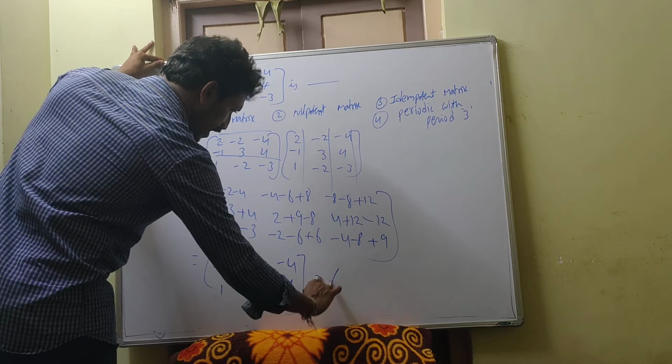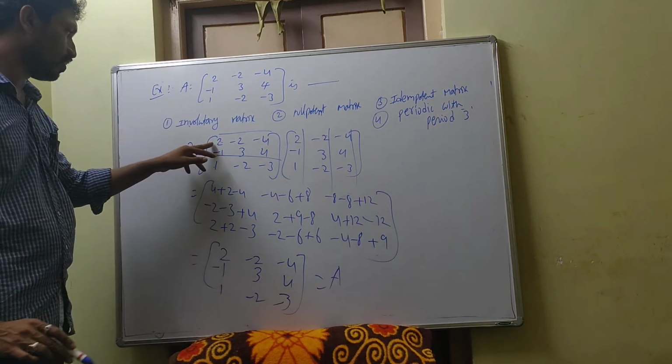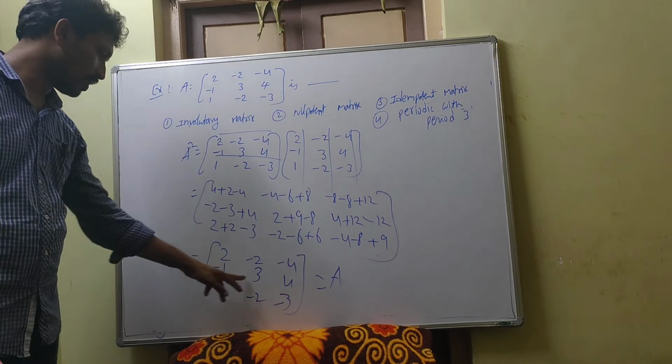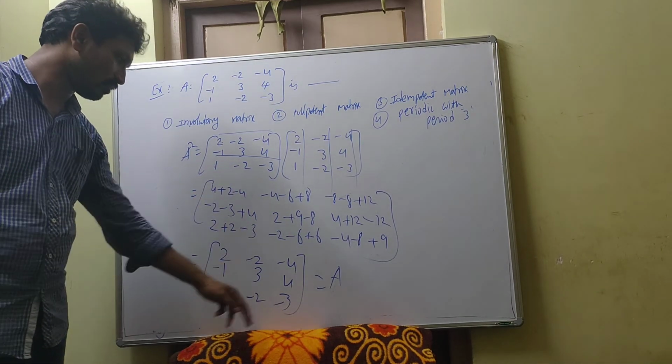So what do you get again in the matrix here? You want to observe: 2, minus 2, minus 4, minus 1, 3, 4, 1, minus 2, minus 3 again here.